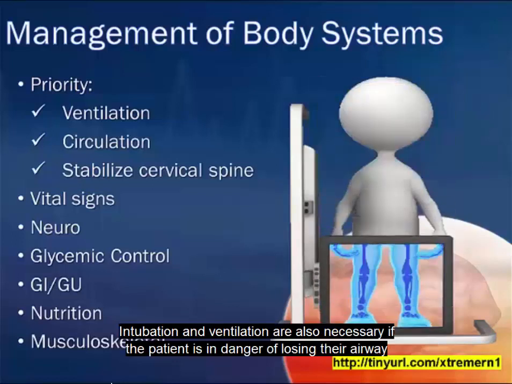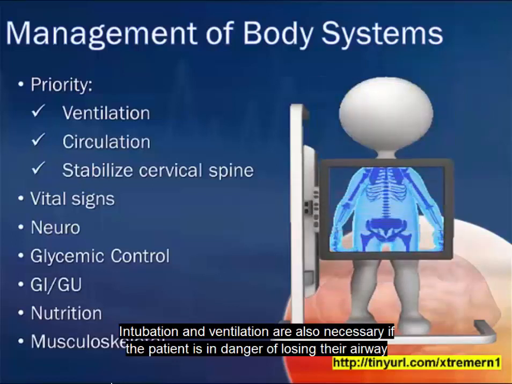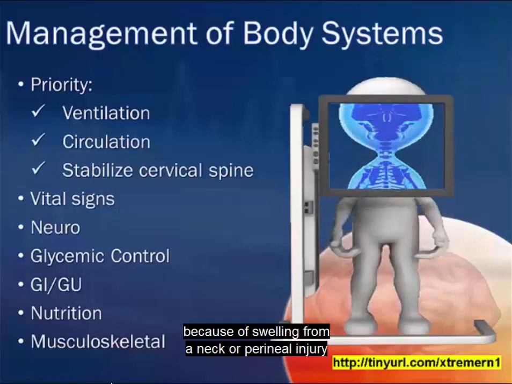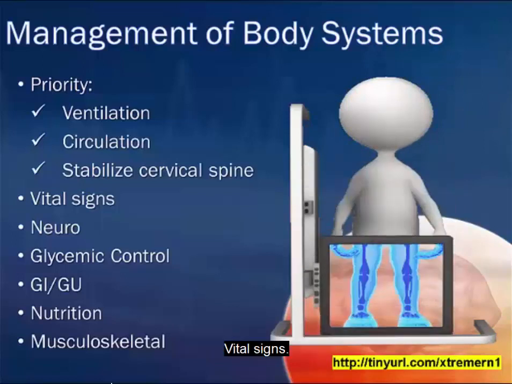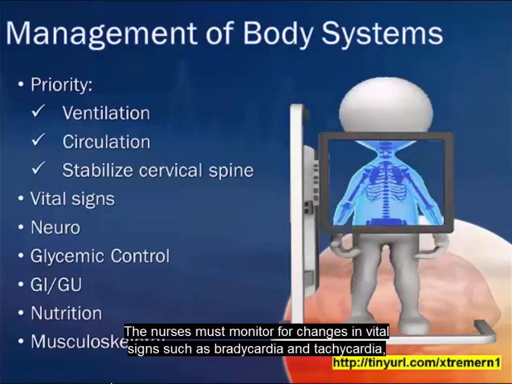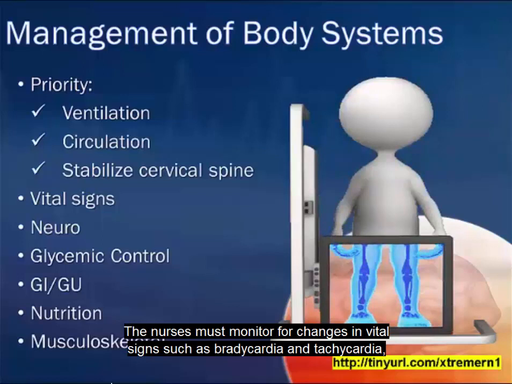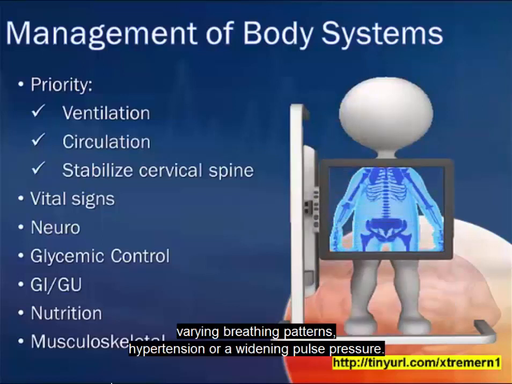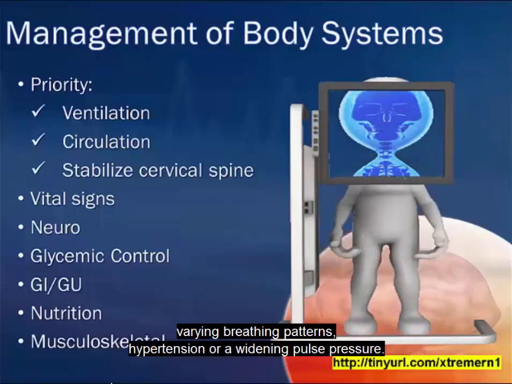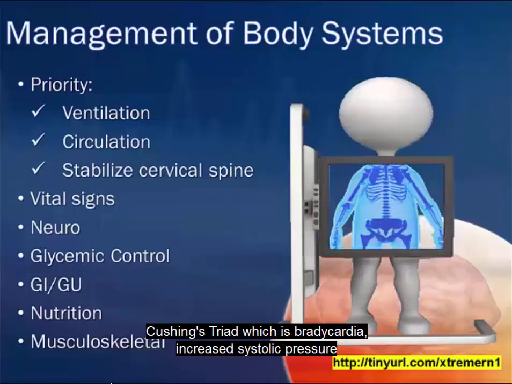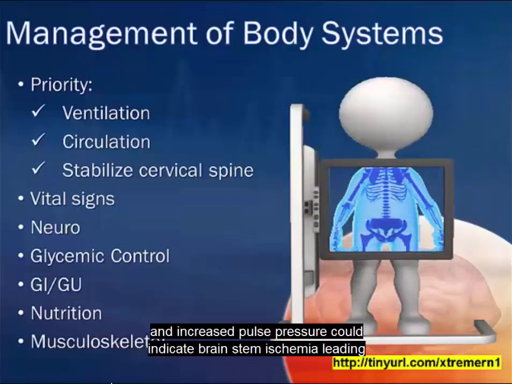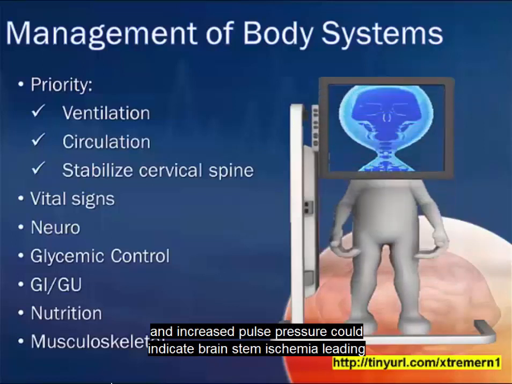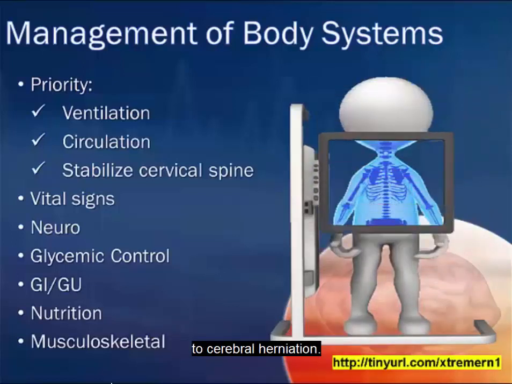Intubation and ventilation are also necessary if the patient is in danger of losing their airway because of swelling from a neck or pharyngeal injury, or if they are expected to deteriorate neurologically. Vital signs: the nurse must monitor for changes in vital signs such as bradycardia and tachycardia, varying breathing patterns, hypertension, or a widening pulse pressure. Cushing's triad, which is bradycardia, increased systolic pressure, and increased pulse pressure, could indicate brainstem ischemia leading to cerebral herniation.